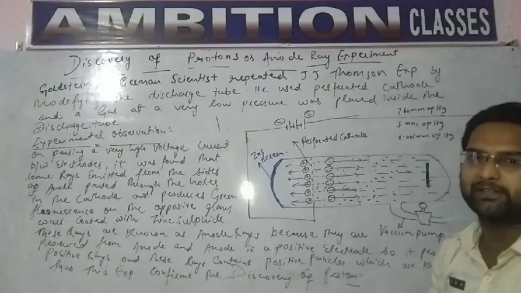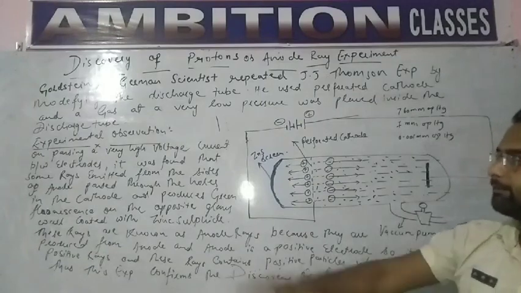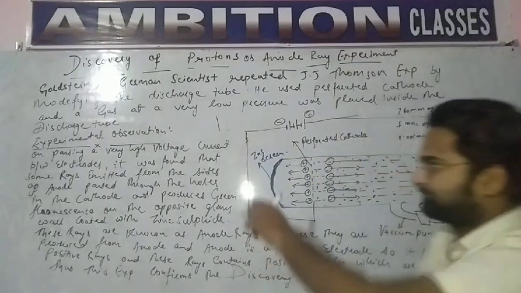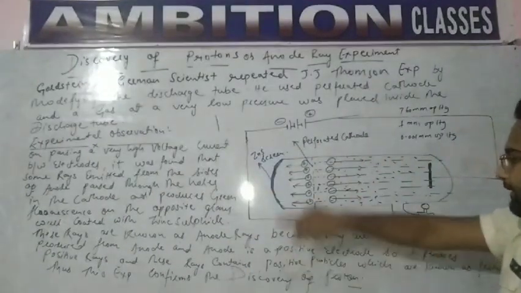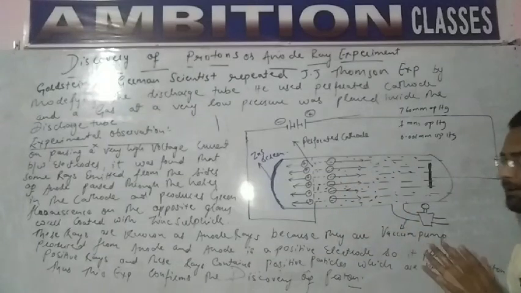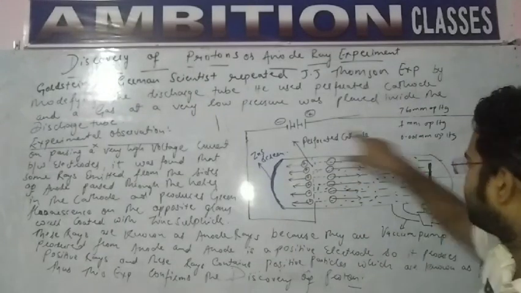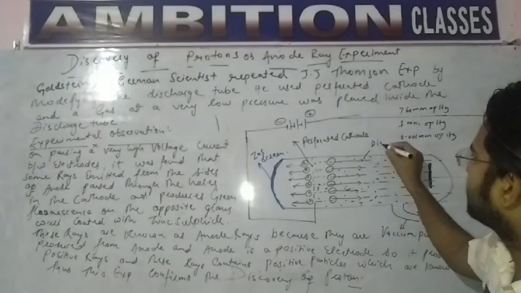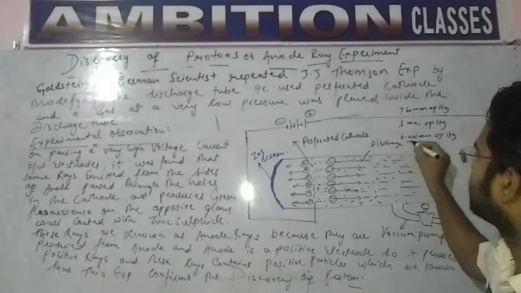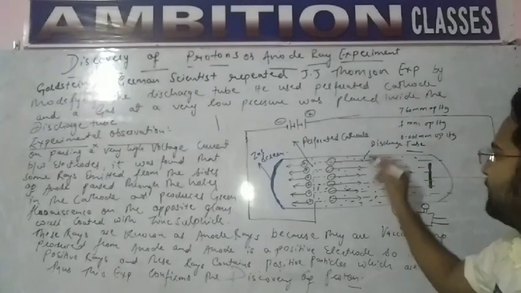We have to take three steps. Okay students, after that, what will we get here? Now let's come to the experimental observation. First of all, let's see the apparatus. What is the apparatus? Okay students, this is a discharge tube, as you all know well. This is a discharge tube, students.